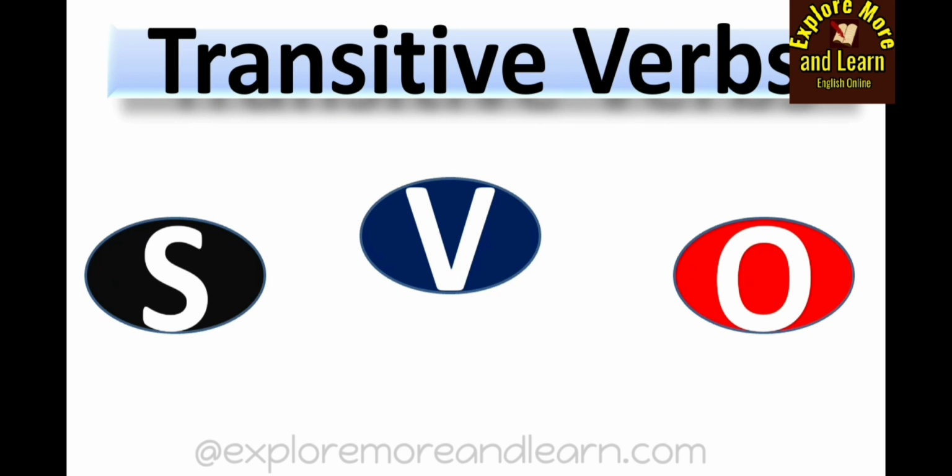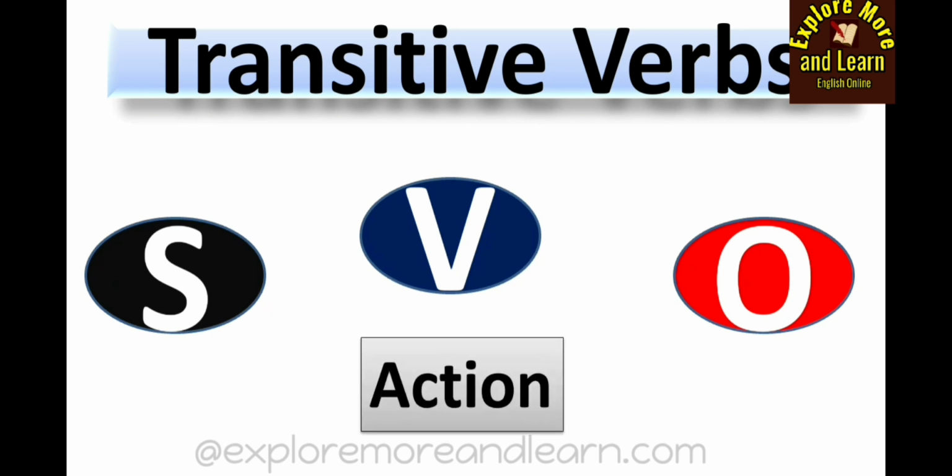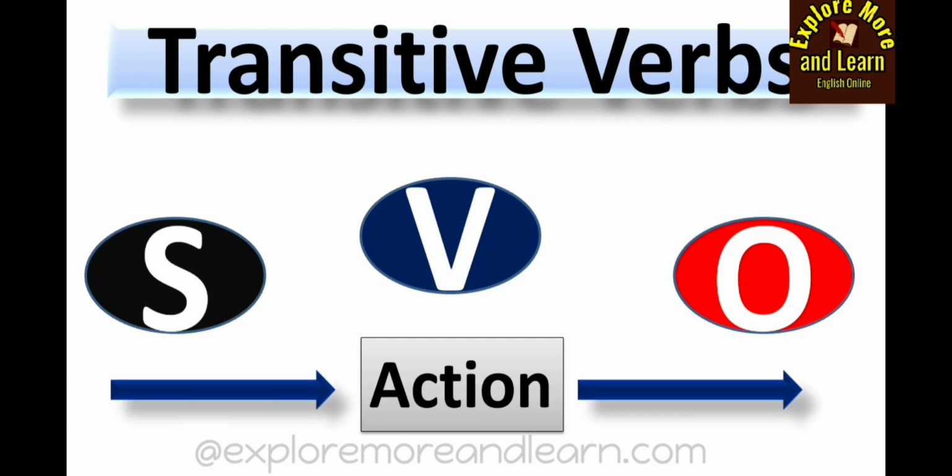So what are transitive verbs? As I told you that a sentence has a pattern, SVO. So transitive verbs are those verbs which show an action which transmits or transfers from the subject to an object. Alright, so a transitive verb is a verb which shows an action which passes over from the subject to an object.